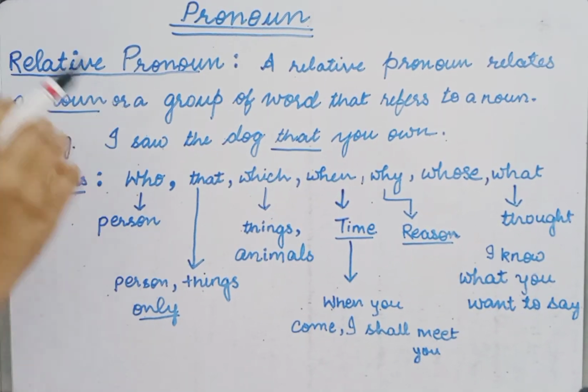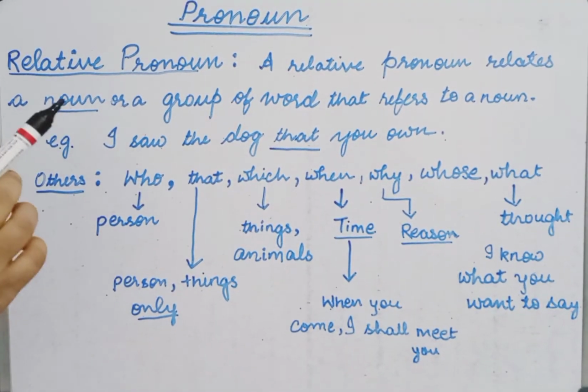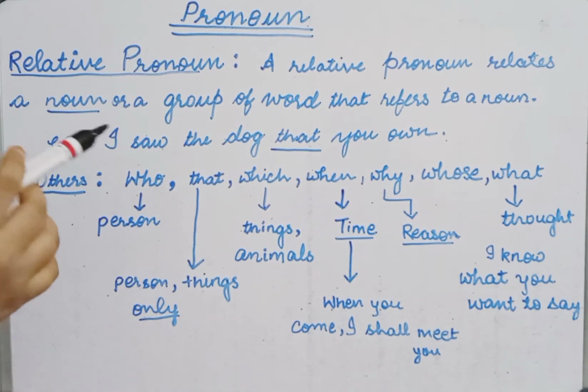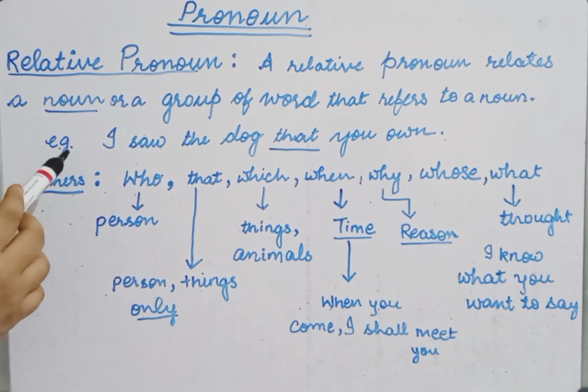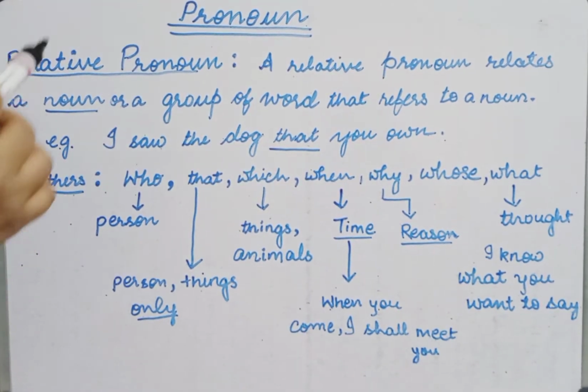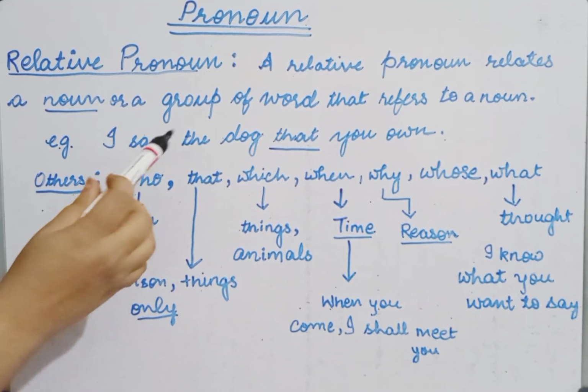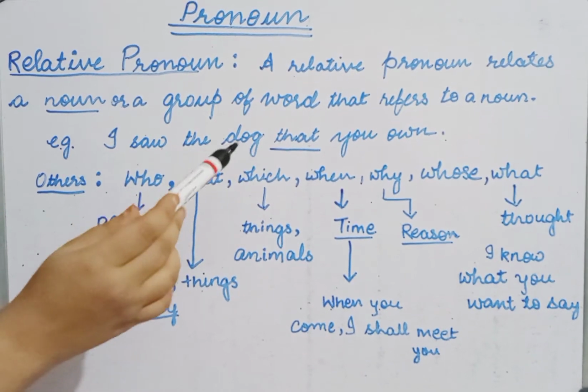For now, you can understand that a relative pronoun is a word that relates to a noun. Let us see the example, it will be clear from the example. I saw the dog that you own.